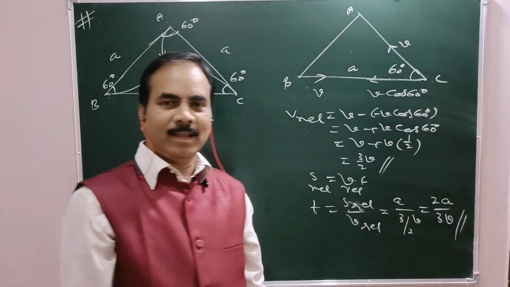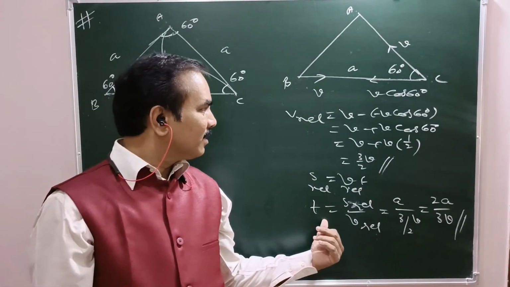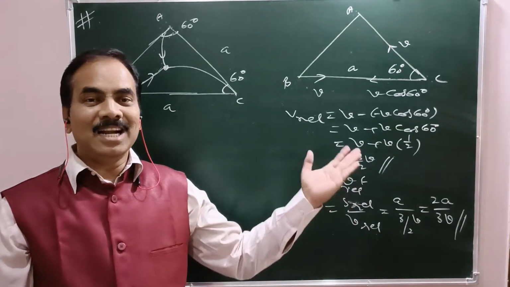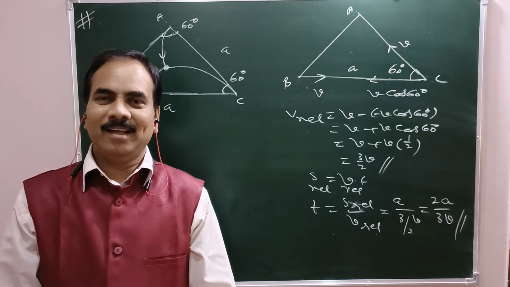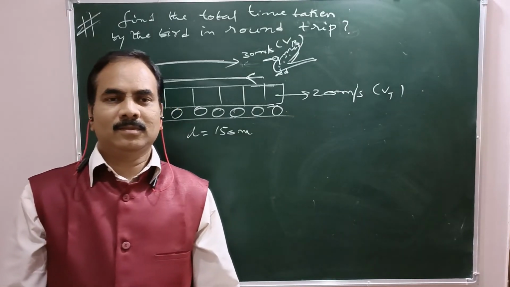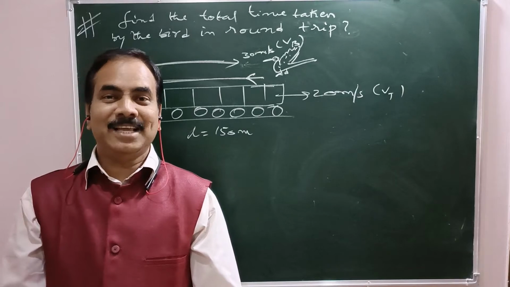2A by 3V. Okay. This is the simple explanation as far as the relative concept is concerned. Right. Finally, one more numerical. With this I conclude.